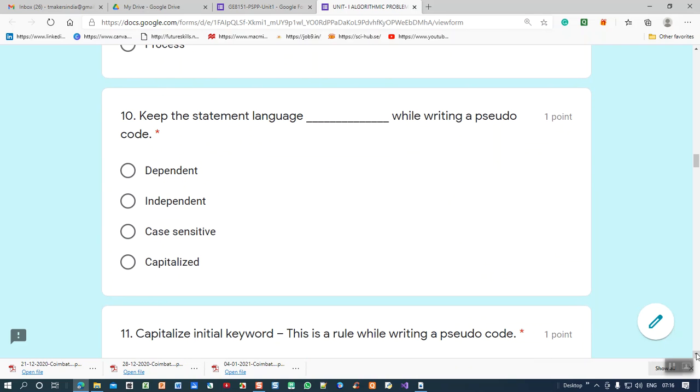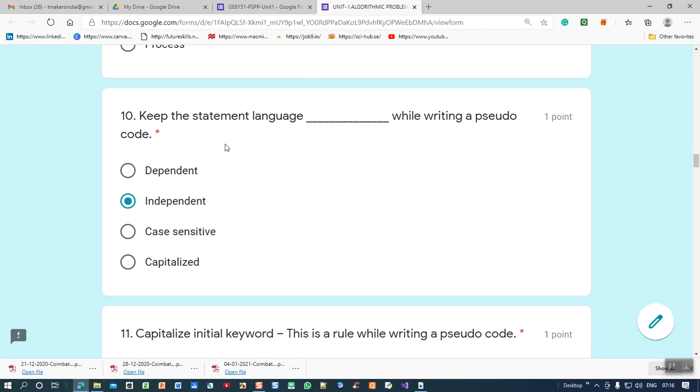Tenth question. Keep the statement language dash while writing a pseudocode. Is the language dependent on the pseudocode, independent of it, case sensitive or capitalized? As far as pseudocode is concerned, it is independent of the statement language.